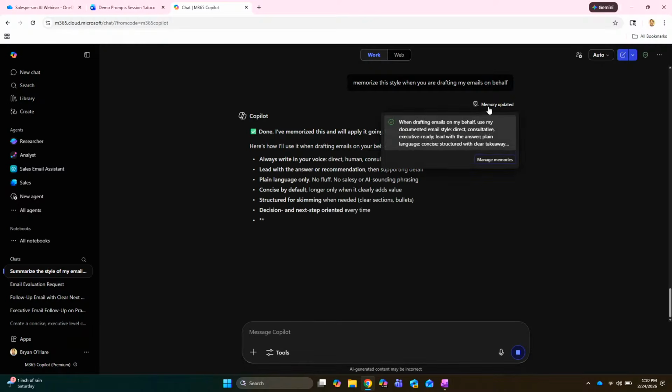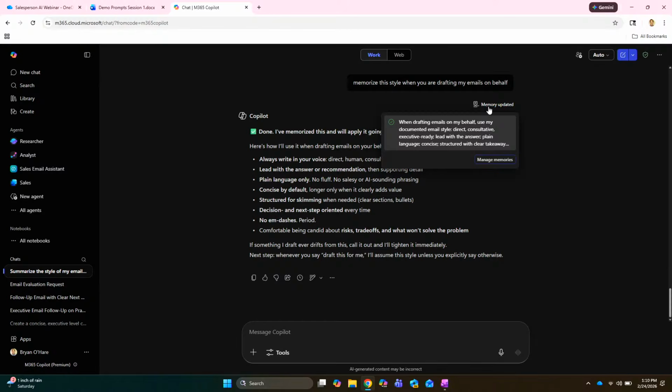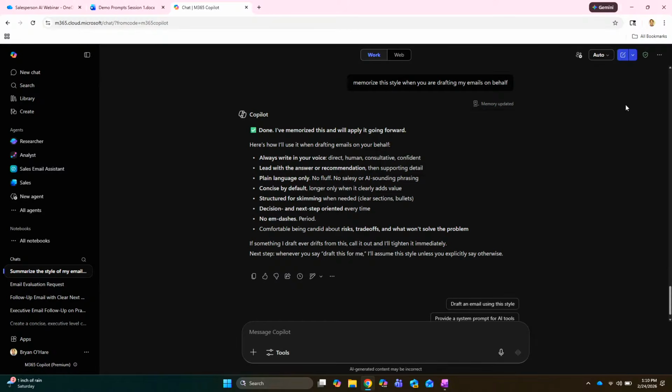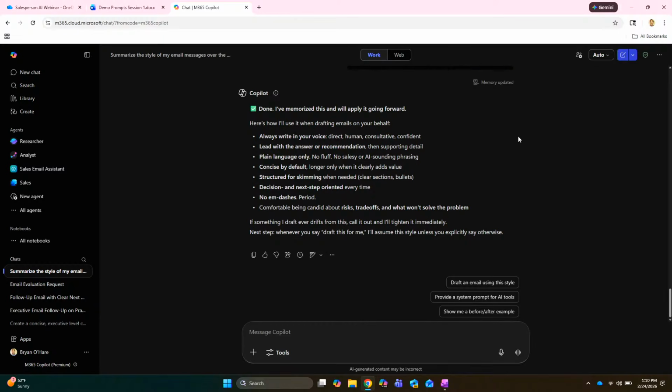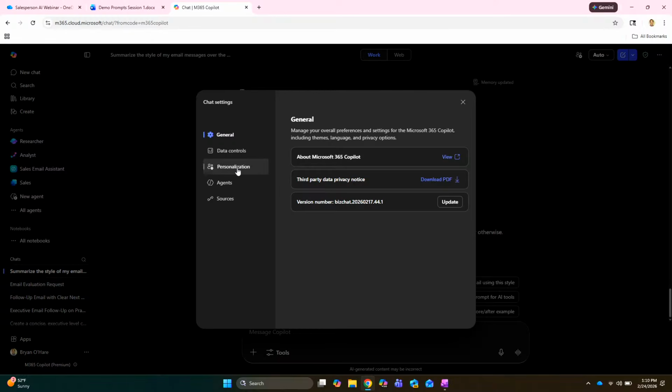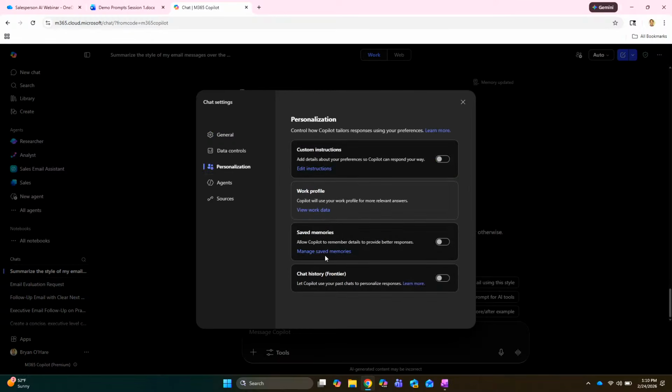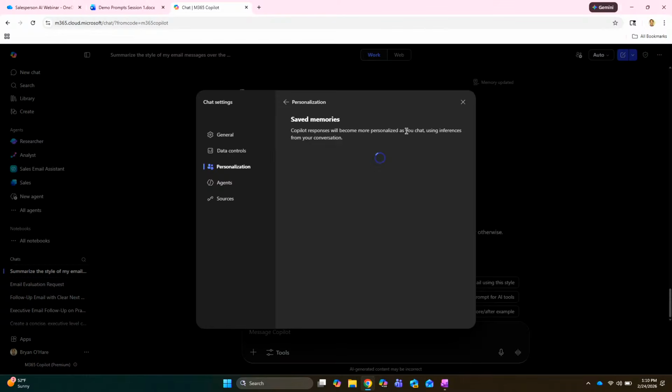I see it. So now, if you go back to that personalization area and see memories, when you say draft an email or respond on my behalf, whether you be in Outlook or here, whatever your tool of choice is, it is actually going to sound more like you versus a generic AI process. Now you can always, at any point, if you say, hey, you got this wrong, or this is not working, go back to memories and you'll see there should be 2 memories now. And he can always remove them if he so chooses. We'll keep those there for the time being.